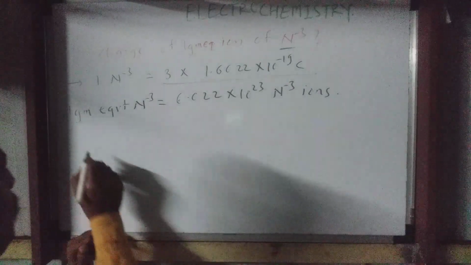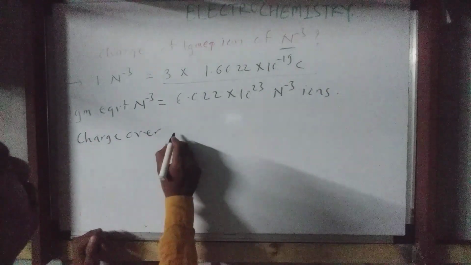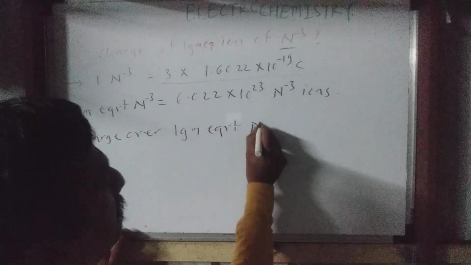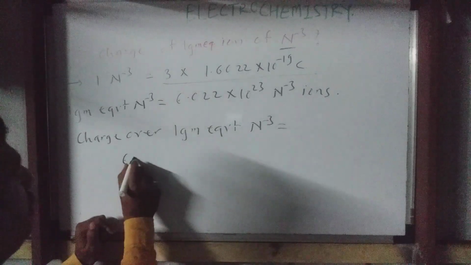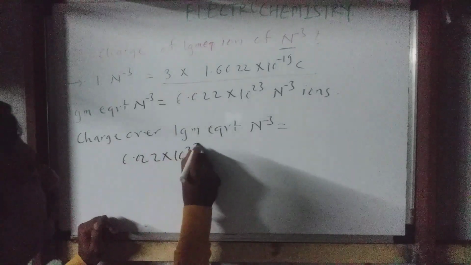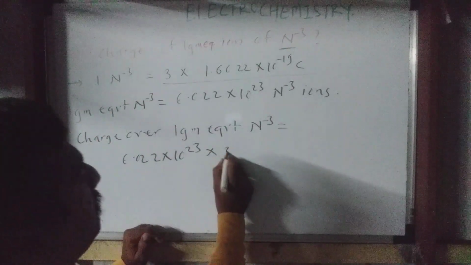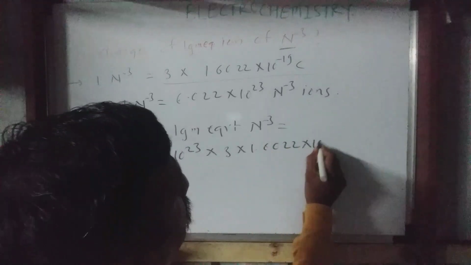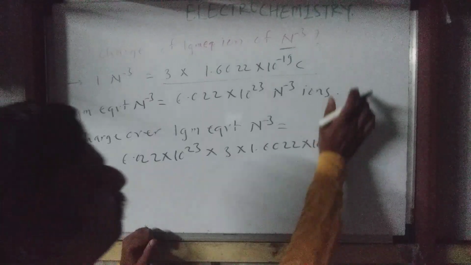So the charge over 1 gram equivalent nitride ion is 6.022 into 10 raised to 23 into the charge over a single nitride ion, which is 3 into 1.6022 into 10 raised to minus 19.